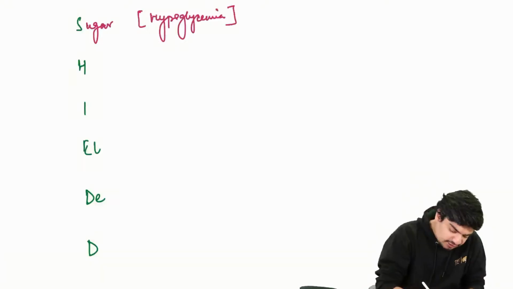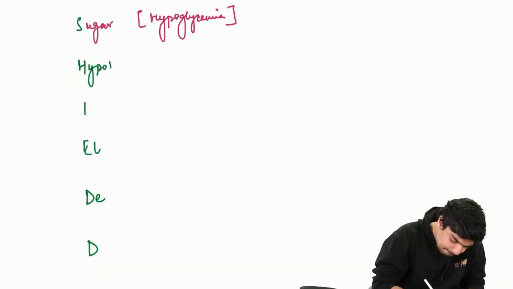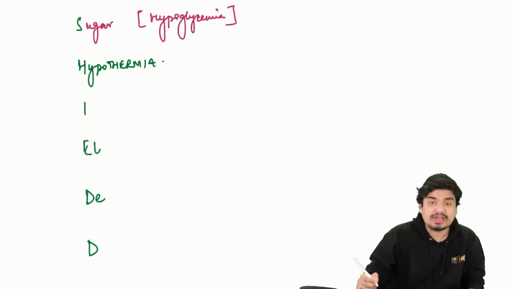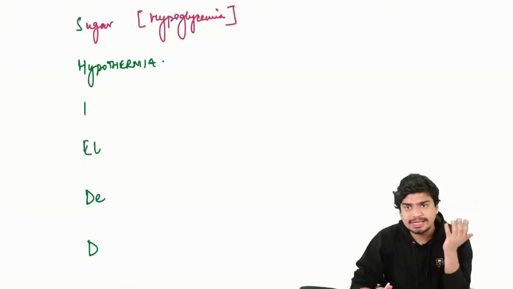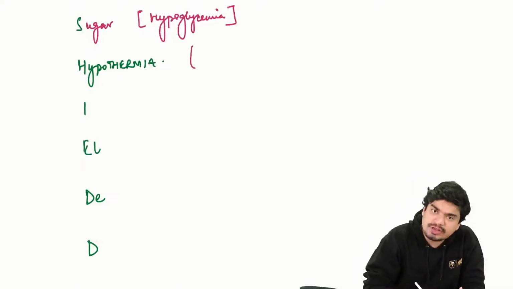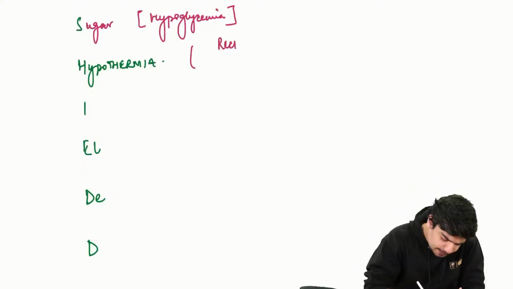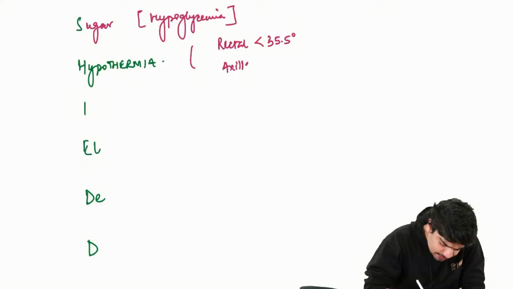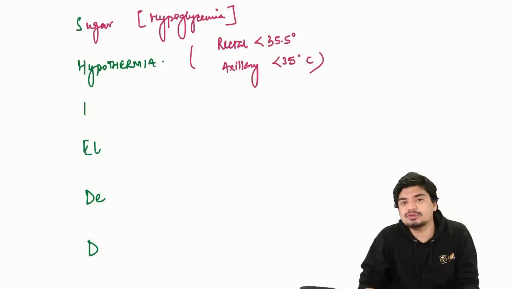The first H is hypothermia. They can have hypothermia. What is the definition of hypothermia? If the rectal temperature is less than 35.5 degrees Celsius, or if the axillary temperature is less than 35 degrees Celsius, that is the definition of hypothermia.